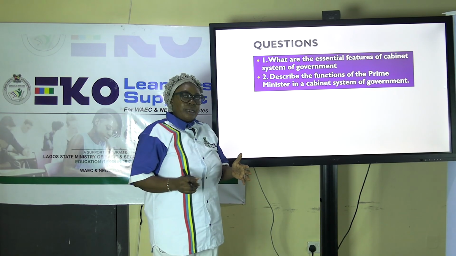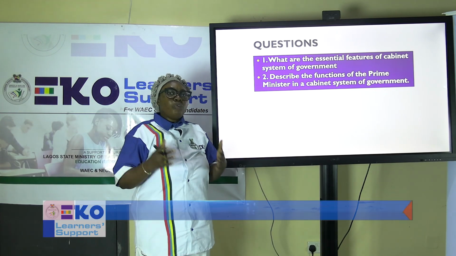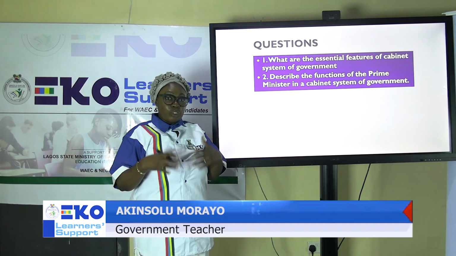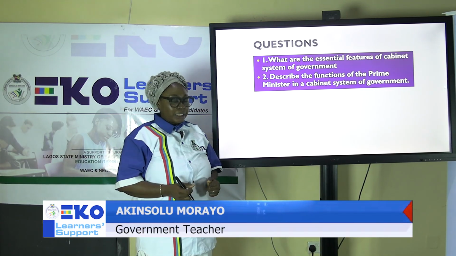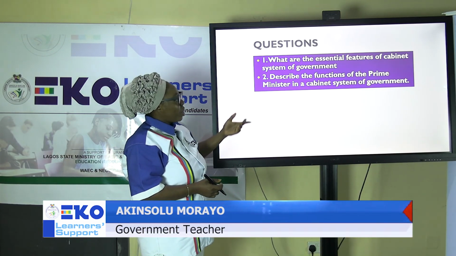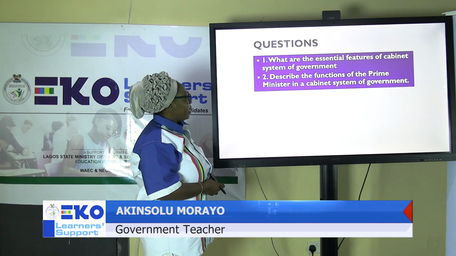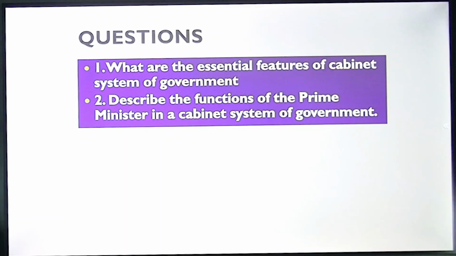With this, I believe that you have picked one or two points to add to the knowledge you had before this lesson. Now you want to go to some of the questions based on WAEC and NECO. Number 1, what are the essential features of cabinet system of government? And 2, describe the functions of the prime minister in a cabinet system of government.